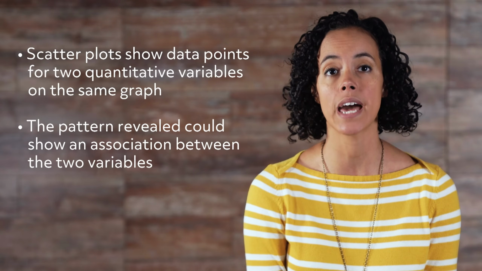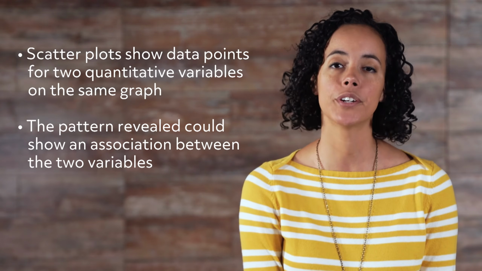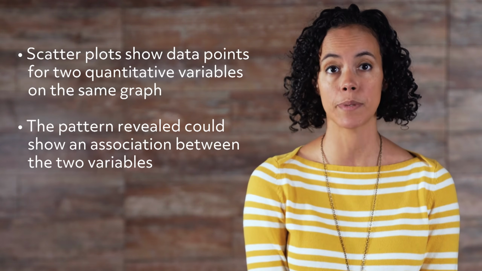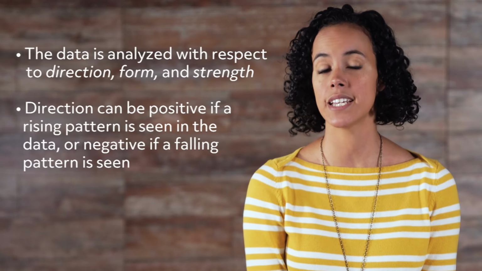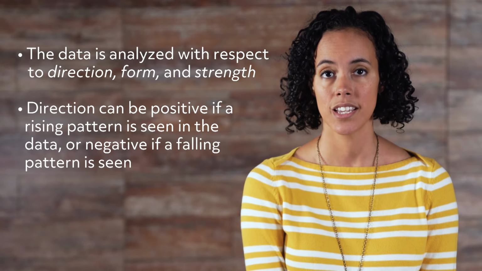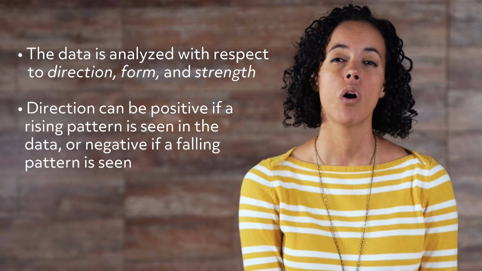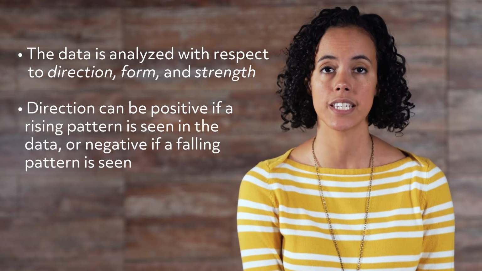Scatter plots show data points for 2 quantitative variables on the same graph. The pattern revealed could show an association between the 2 variables. The data is analyzed with respect to direction, form, and strength. Direction can be positive if a rising pattern is seen in the data, or negative if a falling pattern is seen. The form of the scatter plot identifies whether the data appears somewhat linear, curved, or cone-like in shape. Strength associates how tightly the points are gathered.